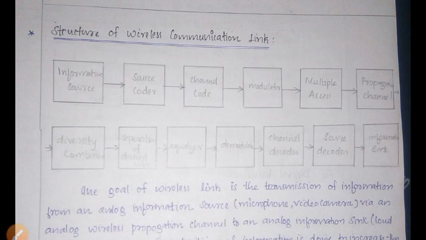At the receiver side, the signal is received by one or many antennas. We know there will be various antennas, right? Multiple inputs and multiple outputs will be there. Users will be separated by this. If the channel is delay dispersive, then an equalizer can be used to reverse that dispersion and eliminate the intersymbol interference.